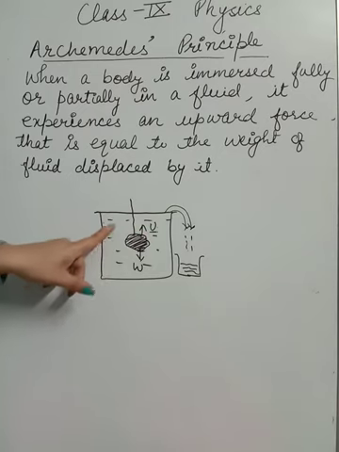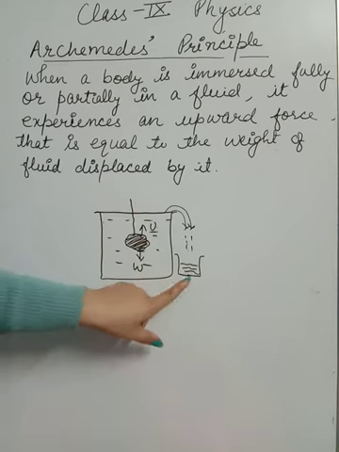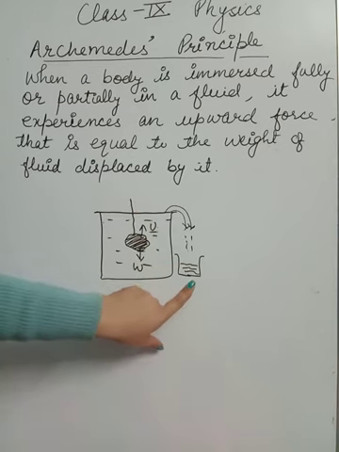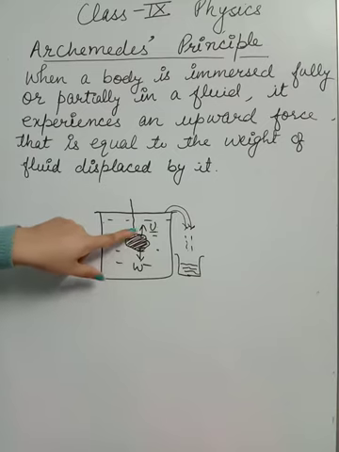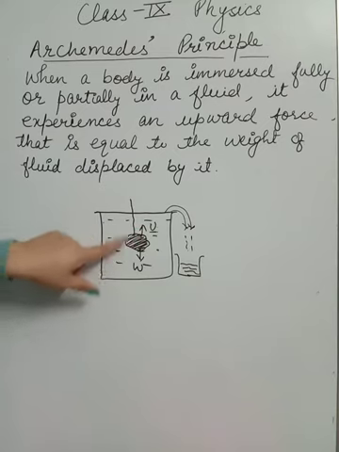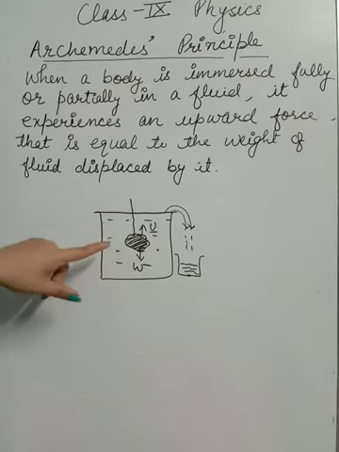That displaced fluid's weight will be equal to the upthrust, or the buoyant force, experienced by this object. So this is Archimedes principle.